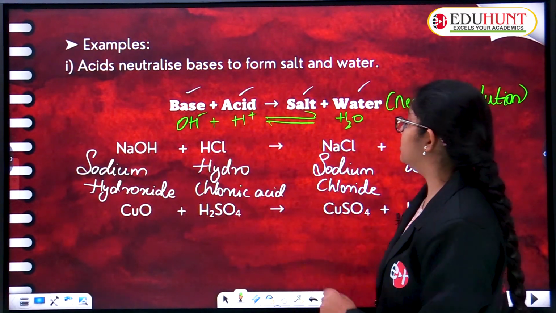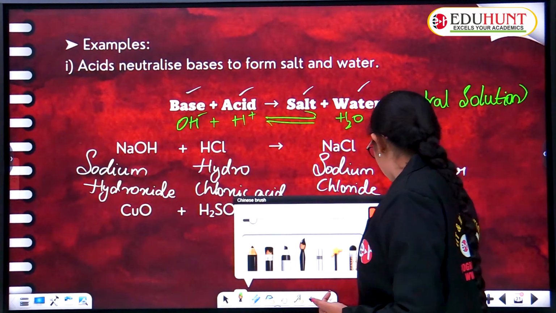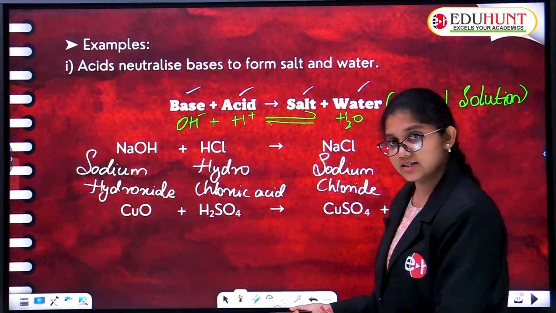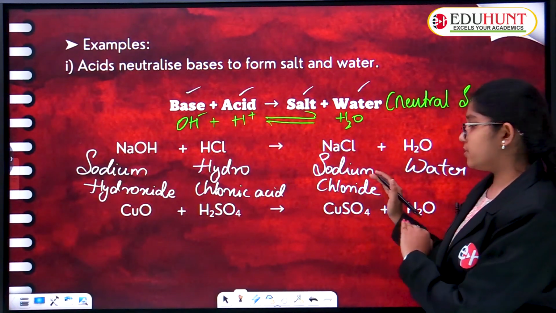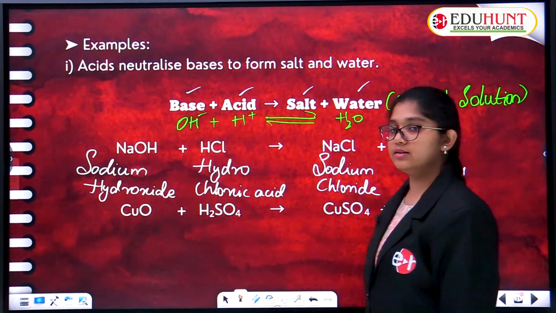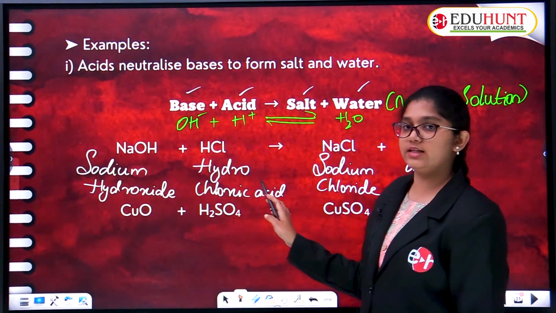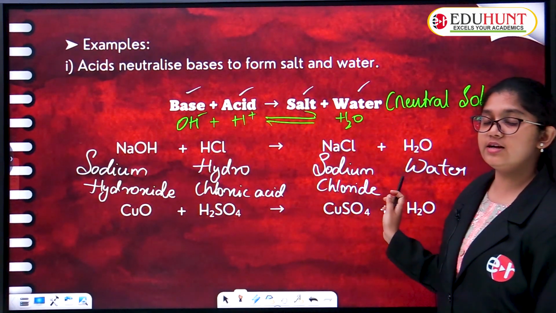So the first example is sodium hydroxide plus hydrogen chloride, or hydrochloric acid, gives rise to sodium chloride plus water. Equation number 1 is like this: NaOH plus HCl gives rise to NaCl plus H2O.